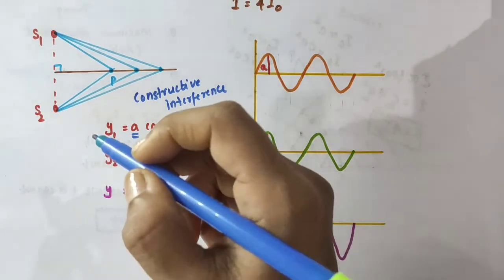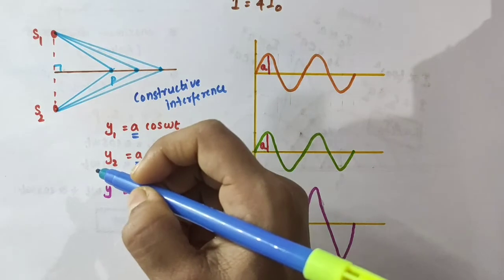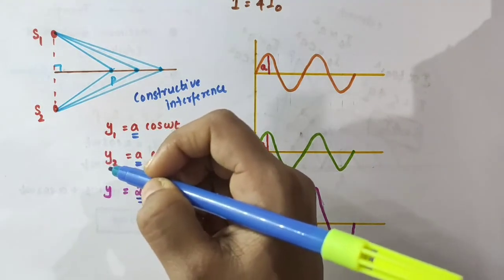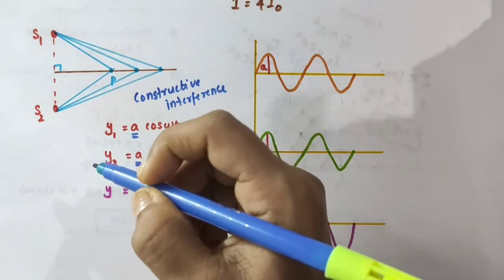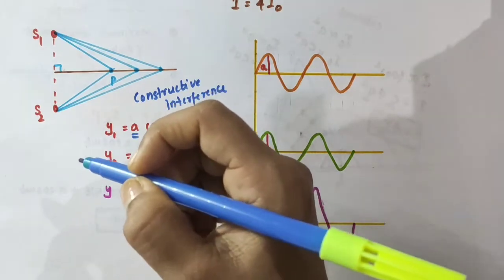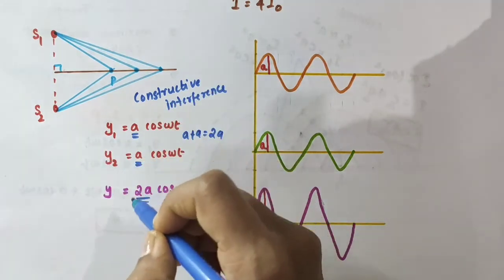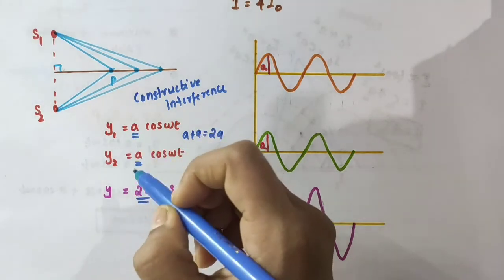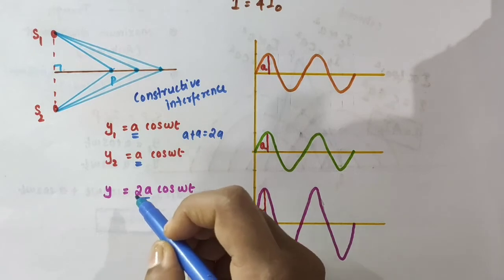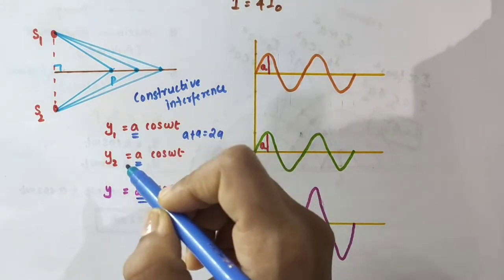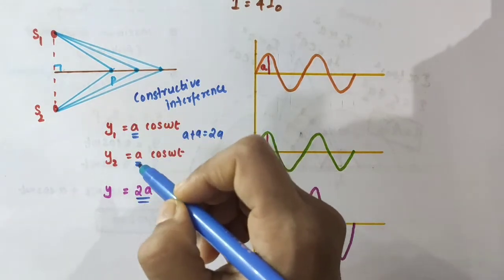So we consider the two waves from the two sources to be in phase already, and constructive interference occurs when the maxima of the two waves add together so that the amplitude of the resulting wave is equal to the sum of the individual amplitudes. So here you see the amplitude of the resultant wave is 2a. It is a sum of the individual amplitudes, that is a plus a.